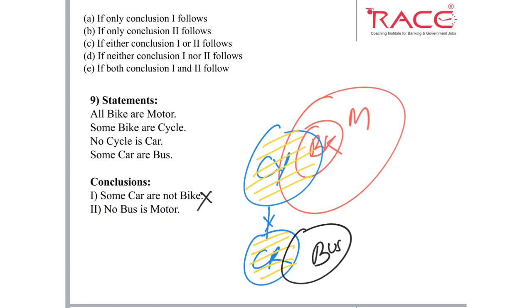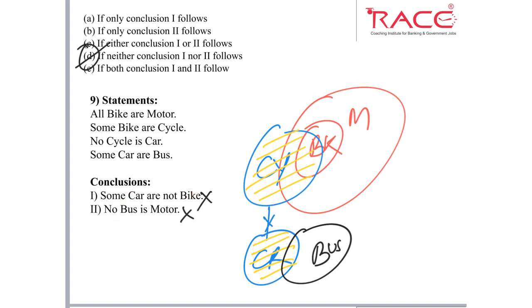Second, no bus is a motor. Bus is here and motor is here. There is no relation between bus and motor, and for no relation we should have 100% negative relation between any two elements. If we want to say all the bus should not belong to motor, they should have 100% negative relation between them, but here it is not like that. So, this conclusion is also false. What is our answer? Neither 1 nor 2. Why? Because in both the conclusions the elements are different.